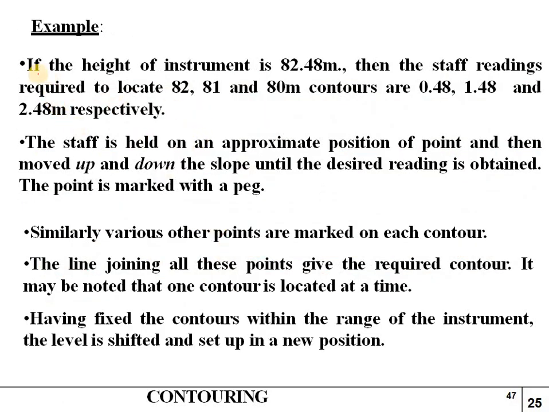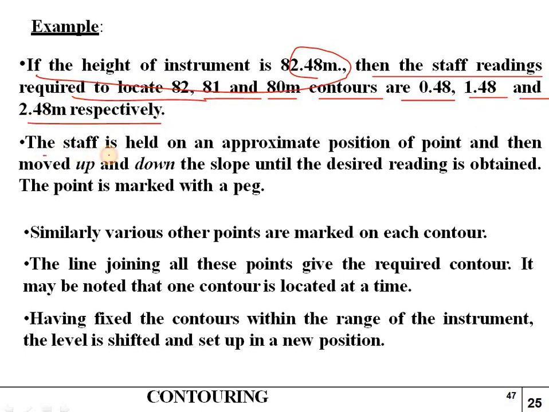So these are the example. If the height of the instrument is 82.48 meters, then the staff readings are required to locate 82, 81 and 80 meter contours. The staff readings are 0.48, 1.48 and 2.48 respectively. So the staff is held on an approximate position of the point and then moved up and down the slope until the desired reading is obtained.